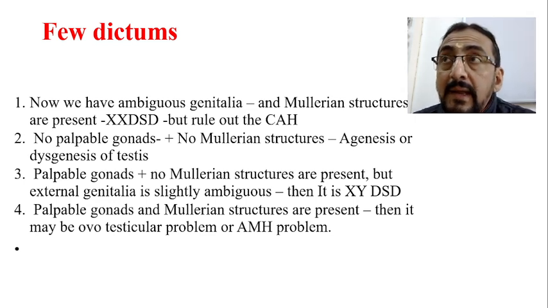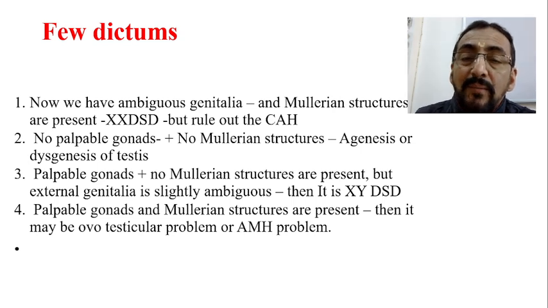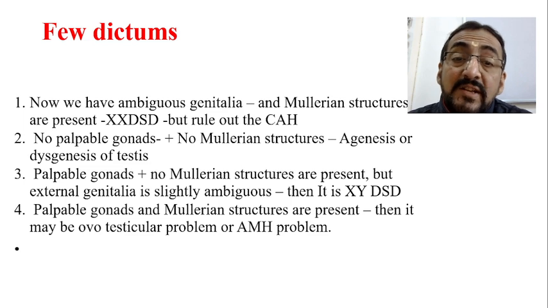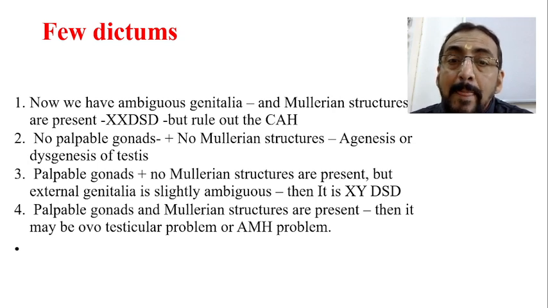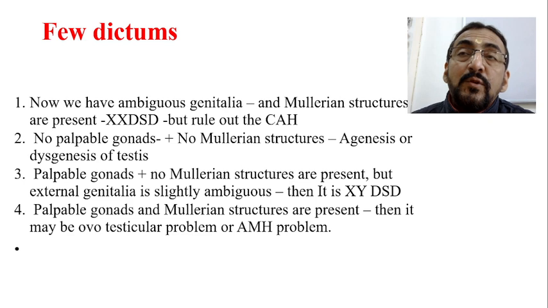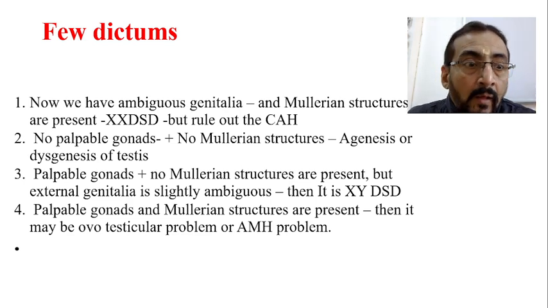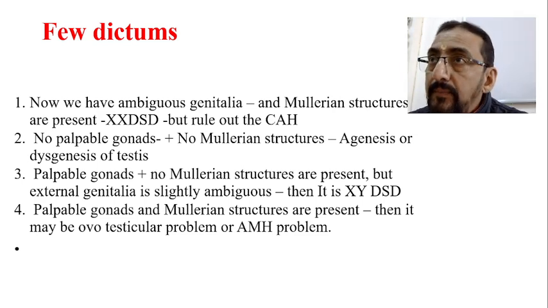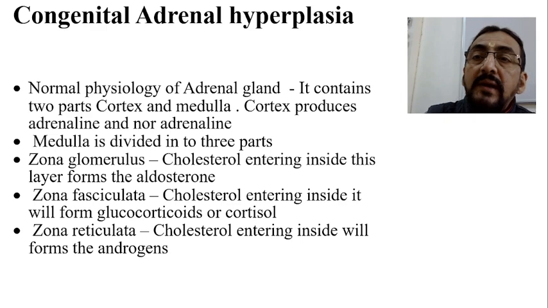It may be an ovotesticular problem, or an AMH problem, anti-Mullerian hormone problem. In the male, anti-Mullerian hormone should be produced. If the testis is there, anti-Mullerian hormone would have been produced, but probably it is not produced. Therefore, Mullerian structures are present. So this condition is called an ovotesticular problem.